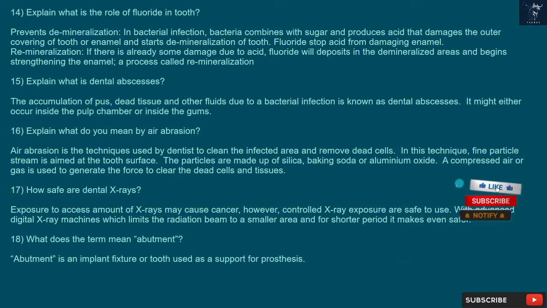14. Explain what is the role of fluoride in tooth. Prevents demineralization in bacterial infection. Bacteria combines with sugar and produces acid that damages the outer covering of tooth or enamel and starts demineralization of tooth. Fluoride stops acid from damaging enamel. Remineralization. If there is already some damage due to acid, fluoride will deposit in the demineralized areas and begins strengthening the enamel. A process called remineralization.